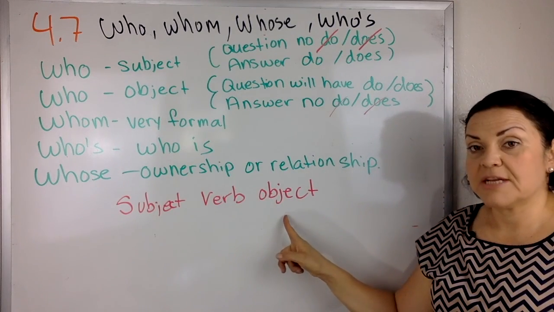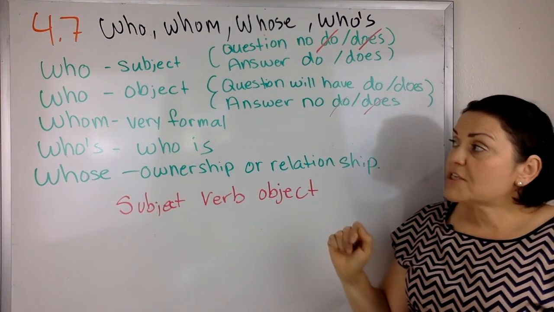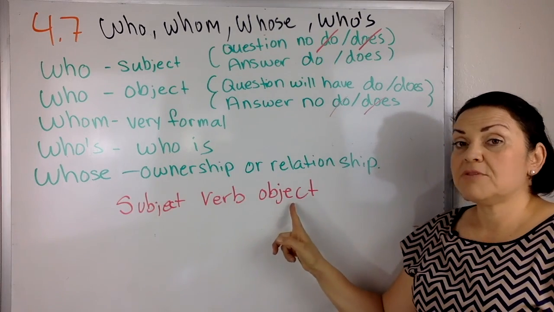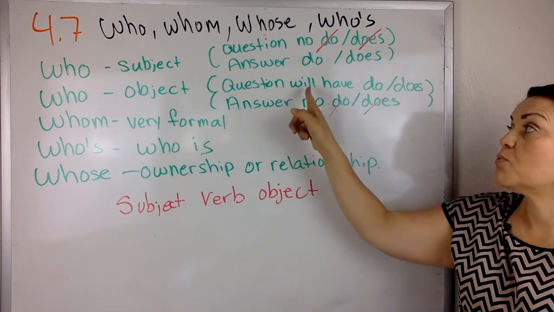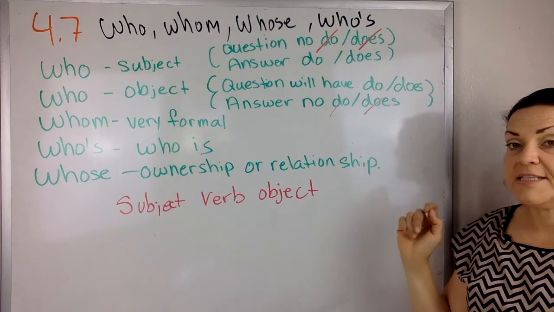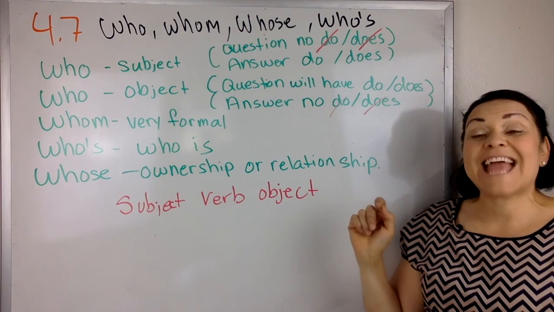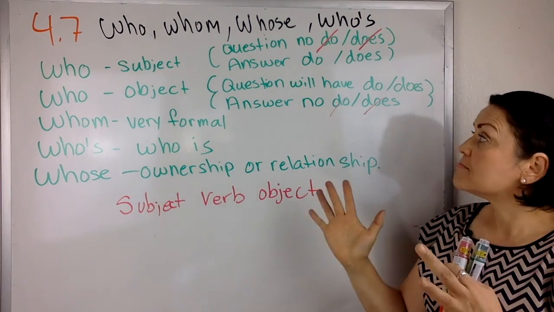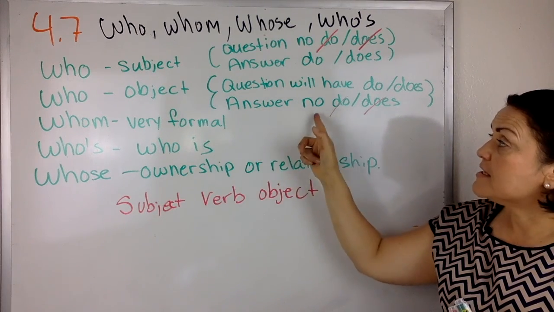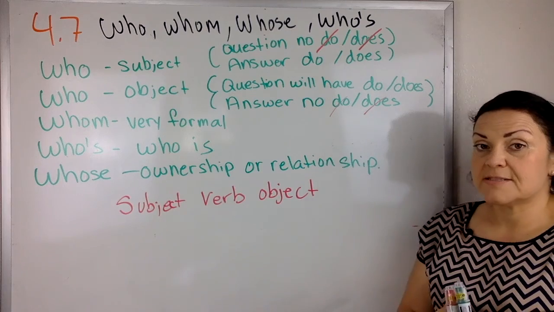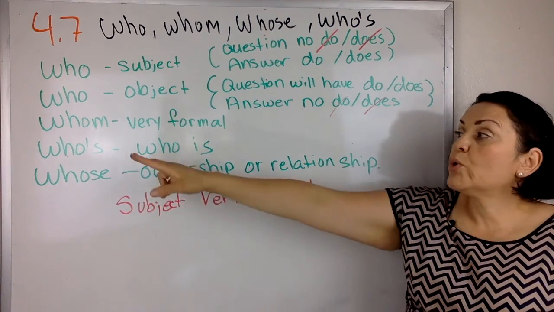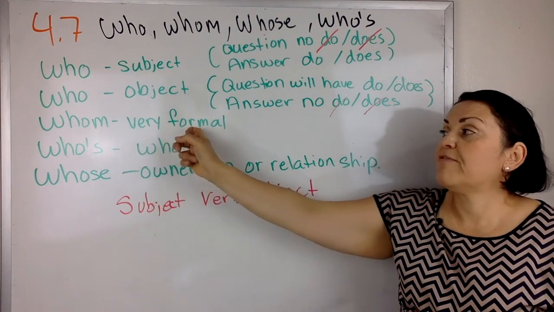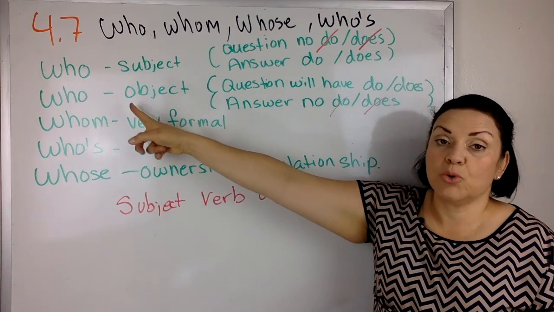The question, when they're talking about the object, will have do or does. The answer must be a complete sentence, and it does not have do or does. Whom is a very formal way of saying who.